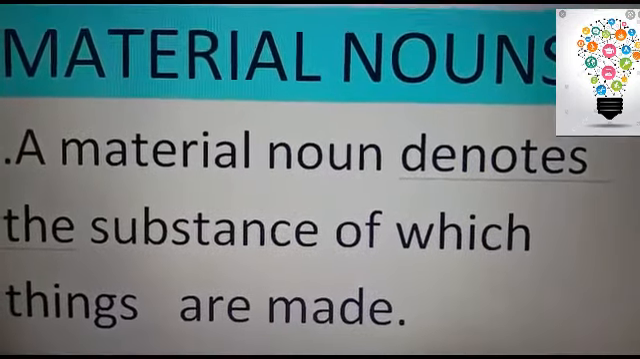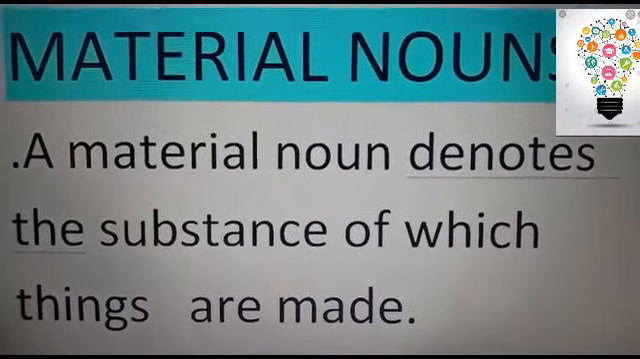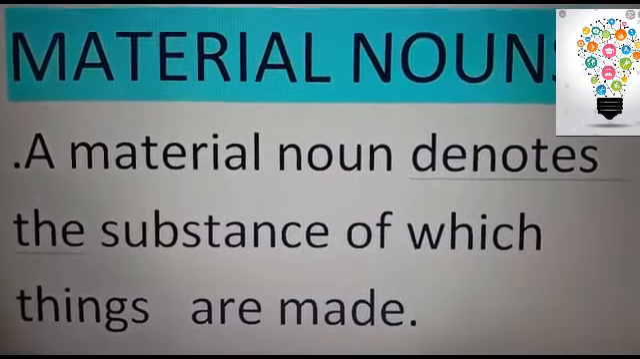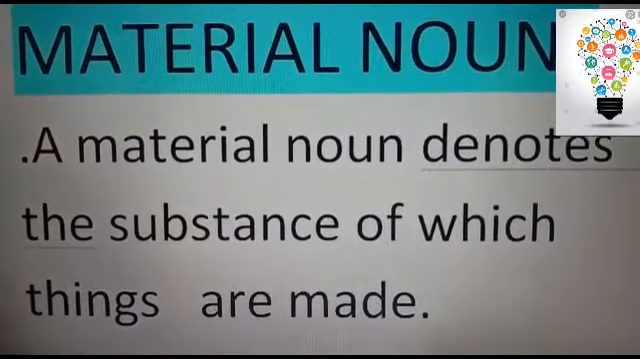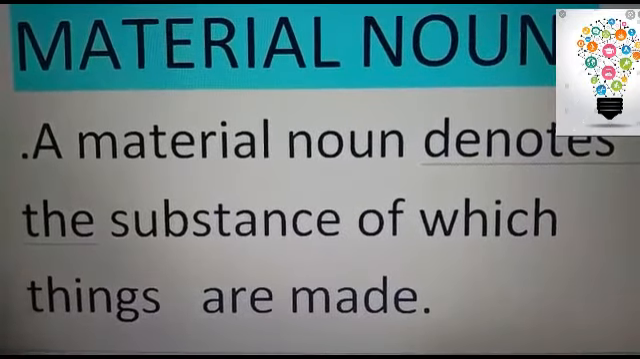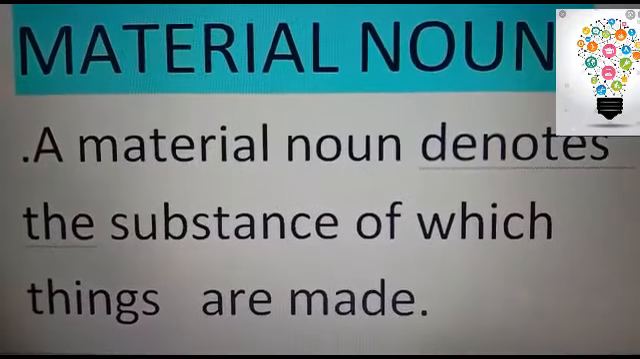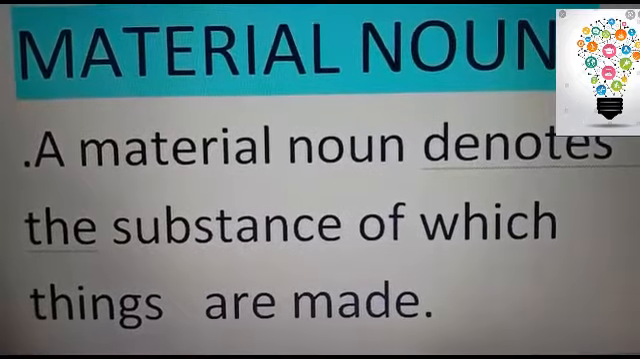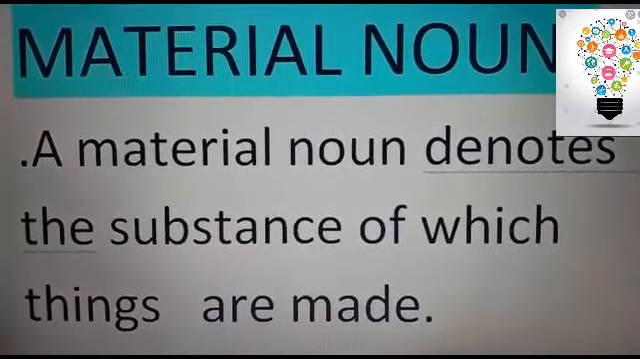Let's move on to our next type of noun, that is material noun. Now what do you understand by material? When you listen to this word or look at this word, what comes to your mind? Matter? Yes, matter or something like that. Let's read the definition. A material noun denotes the matter or substance of which things are made, out of which things are made. Those are the material nouns. Substance can be liquid, solid, or gas.